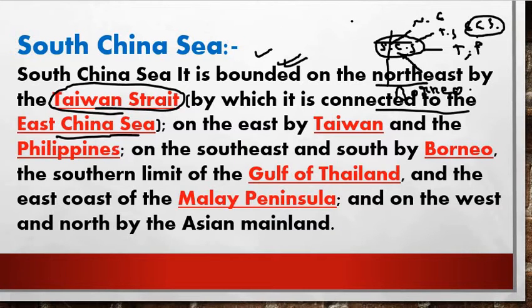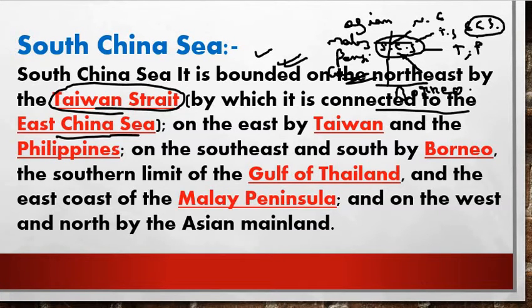So in the north it is totally the Asian mainland. Here on the west it is your Malay Peninsula and the Gulf of Thailand. Your Gulf of Thailand will also be on the western side itself.